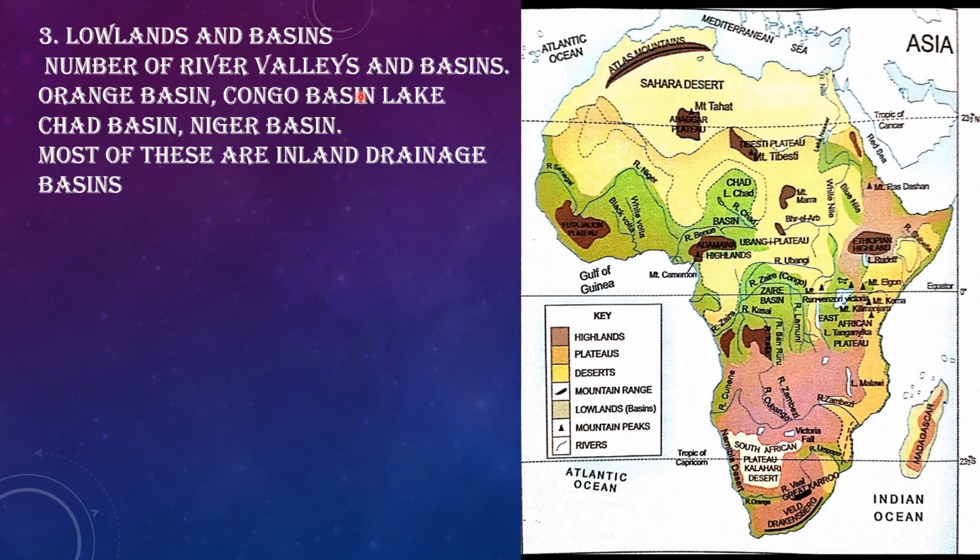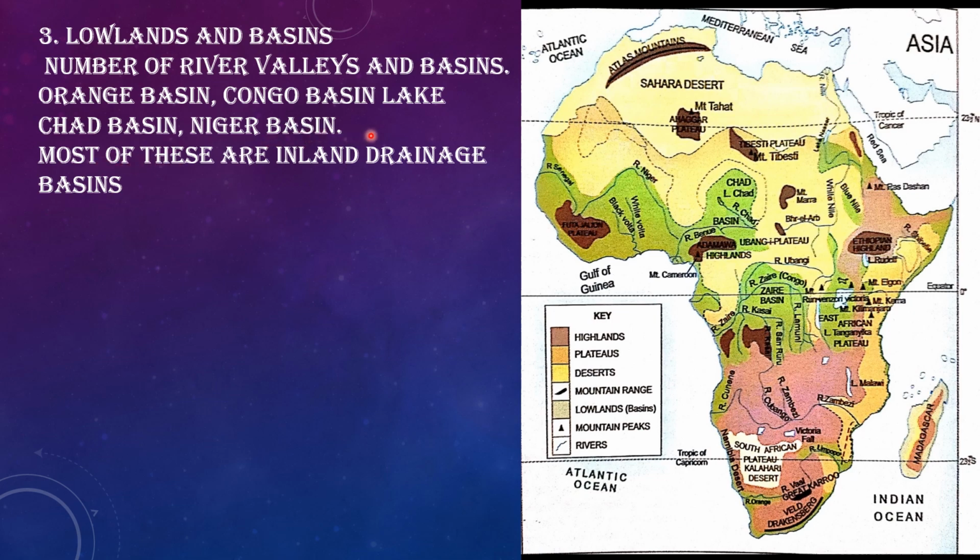Unlike other regions of the world, here in Africa also we have a number of rivers. Those rivers are forming a number of valleys and basins. Among those rivers, as we know, one of the most important rivers of the world, that is river Nile, which is considered as the longest river of the world, is a part of Africa, and it is forming the Nile basin. Besides, we have the Congo or the Zaire basin, then we have the inland drainage basin, which is termed as the Lake Chad basin.